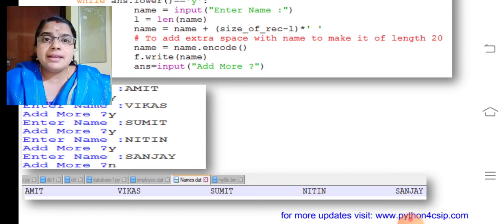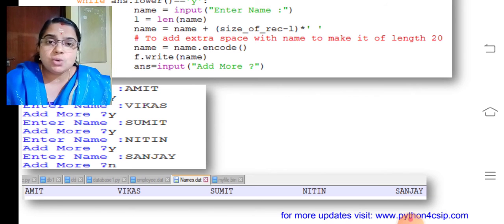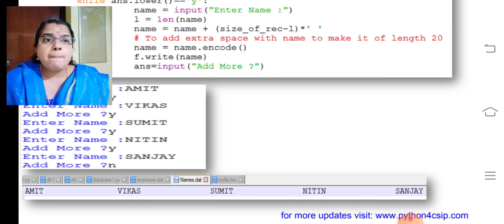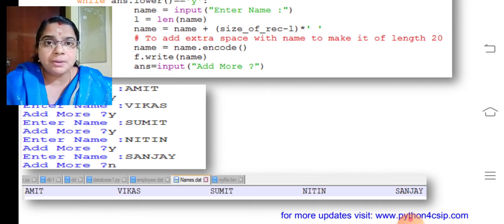So in my binary file, I can store the names like Amit with 20 spaces, size of record minus 1. That is, size of record is what? Size of rec1 minus 1. That means 20 spaces. Then Vikas, then Samit, Nitin and Sanjay. As I entered in the output, it will be stored in the binary file.